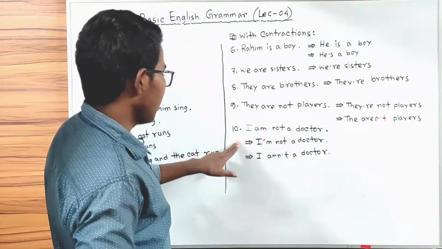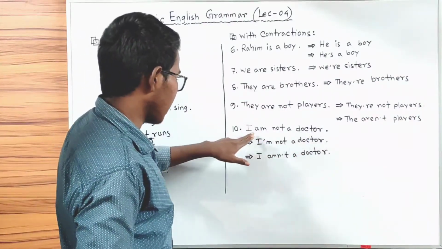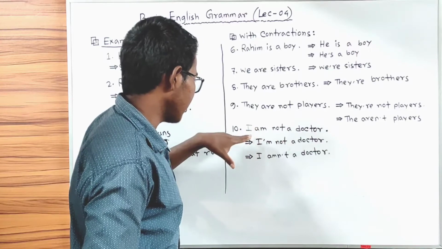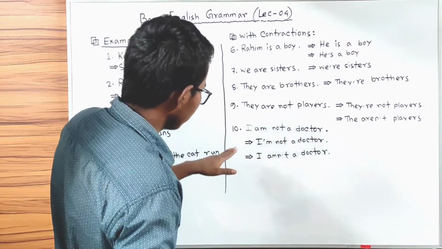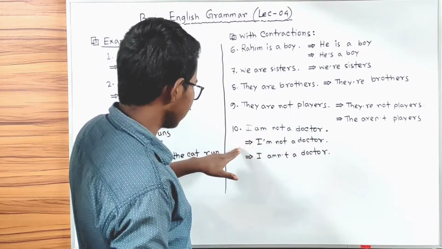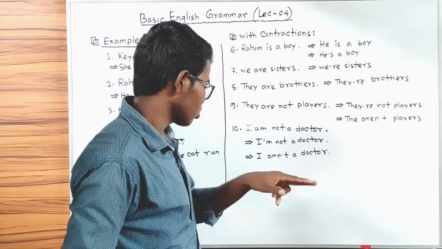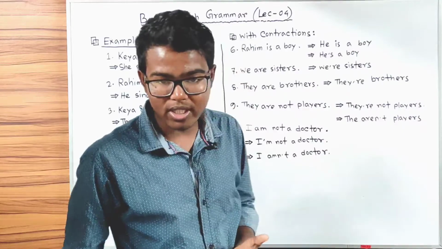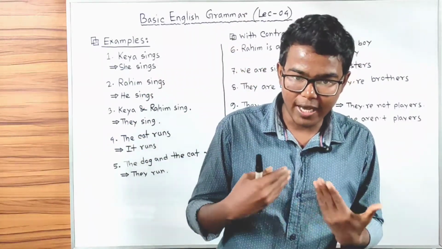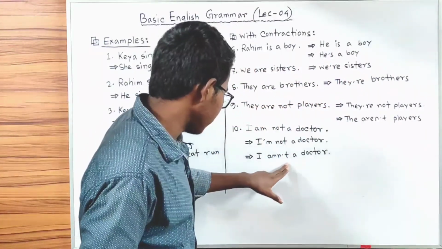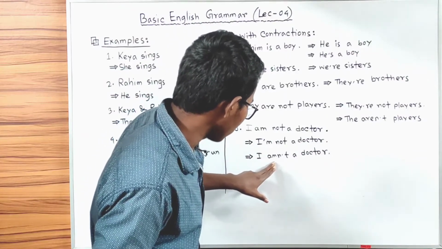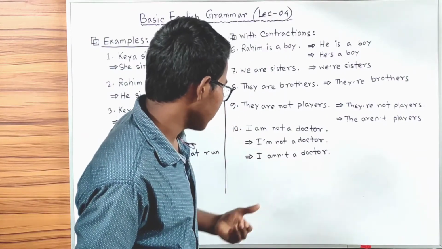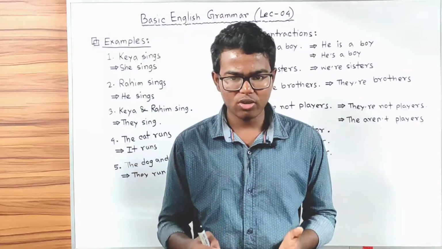Next one is I am not a doctor. We can use contraction for I am. We can say I'm not a doctor, or we can say I amn't a doctor. Amn't means am not. That's all for today.